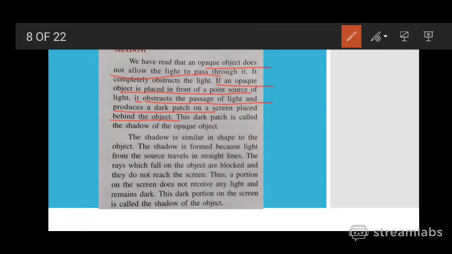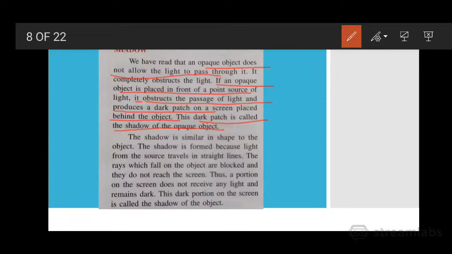This means shadow can be formed when the object is opaque. When it obstructs the passage of light, it produces a dark patch on the screen placed behind the object, and this dark patch is what is called the shadow of the object.